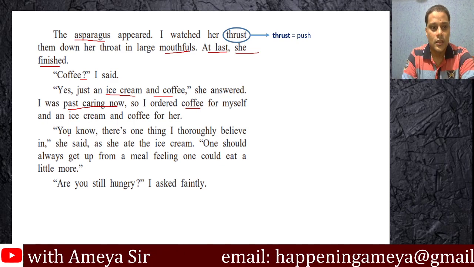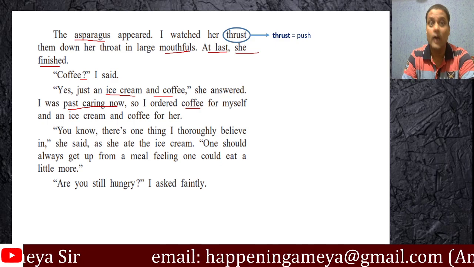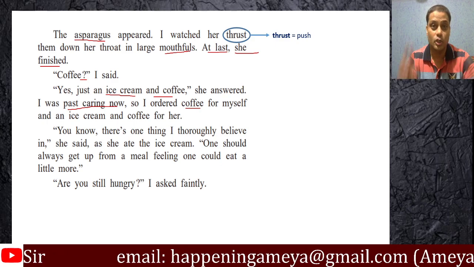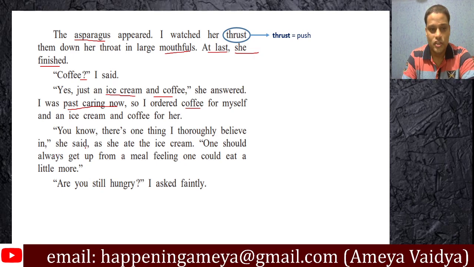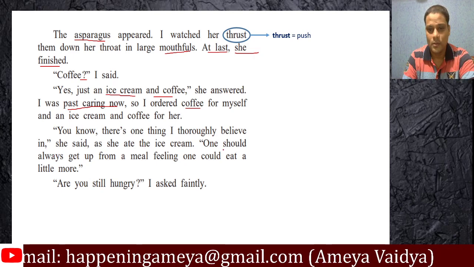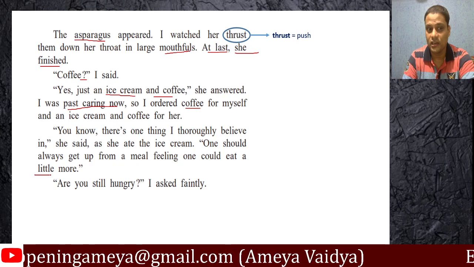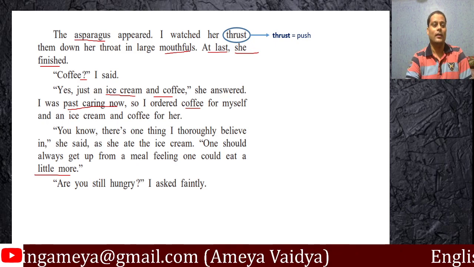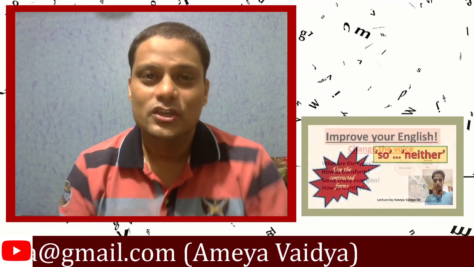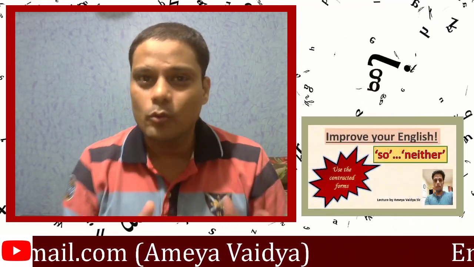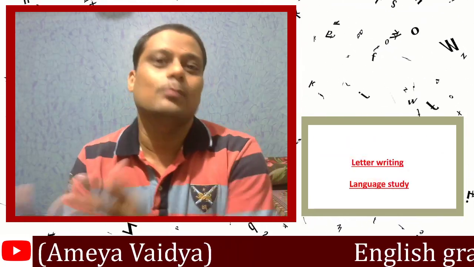All right. There's one thing I thoroughly believe in, she said. Well, now what? Now she is going to tell the writer something that she believes in. There are a lot of things that the woman has said she believes in. She said, as she ate the ice cream, one should always get up from a meal feeling one could eat a little more. No way. No way, man. What did she just say? She said that one should always get up feeling that one could eat more.